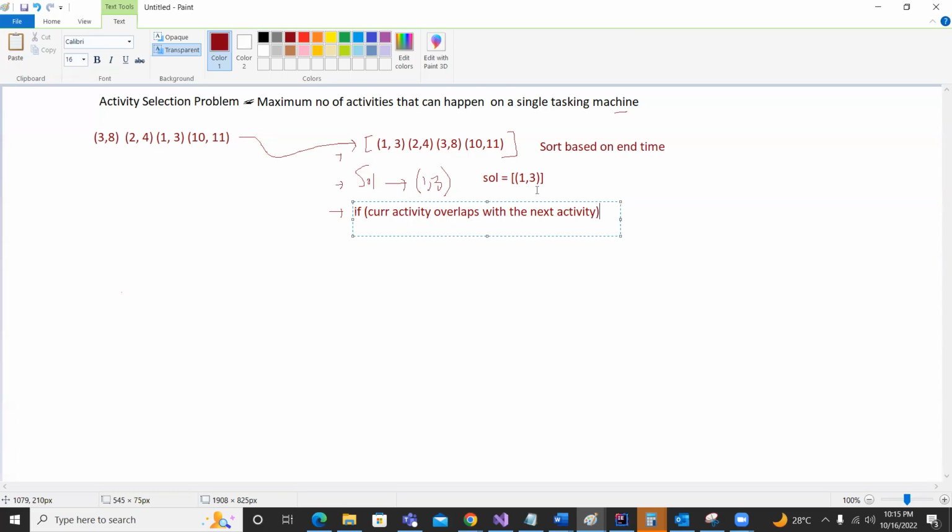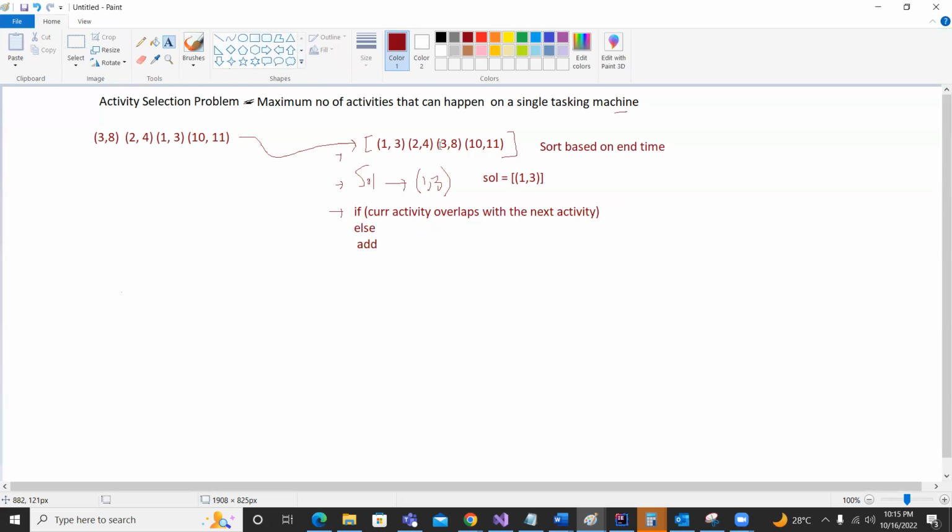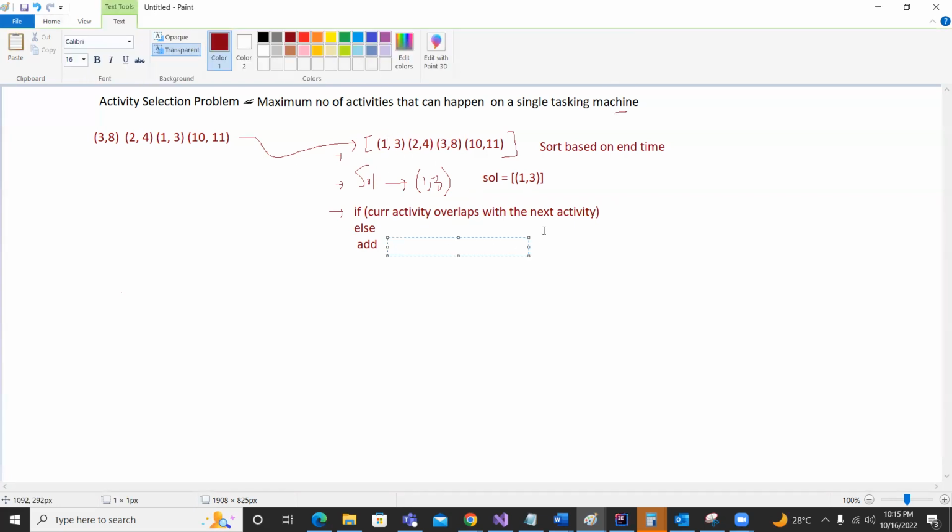But if it is not overlapping, else add. For example, 3 8 does not have any overlap with the current activity, which is 1 3. After adding that, our solution array becomes 1 comma 3 and 3 comma 8, right?